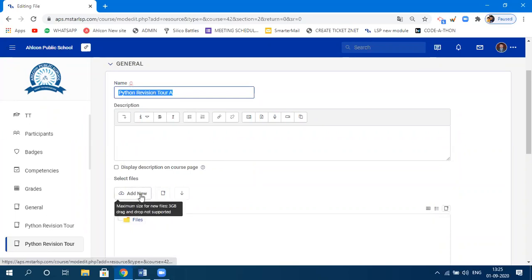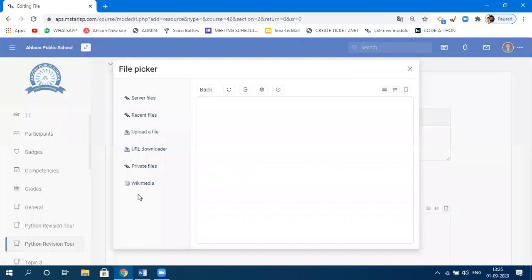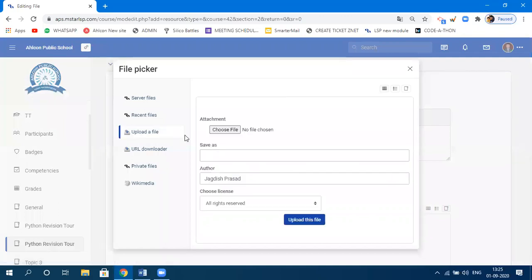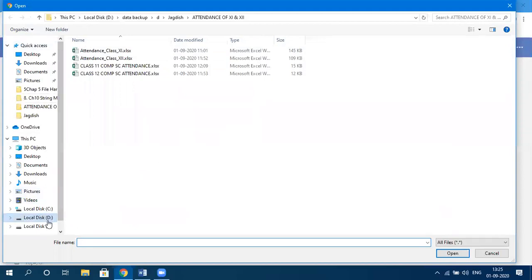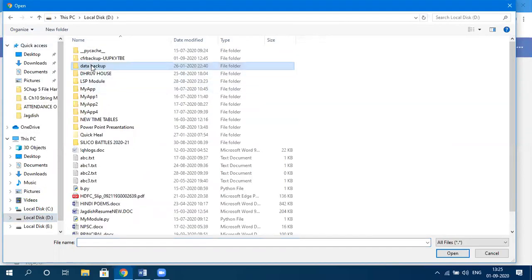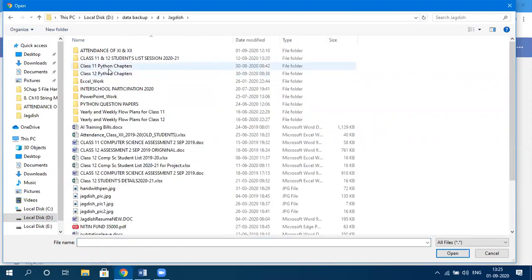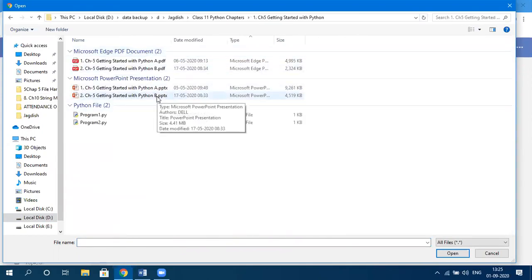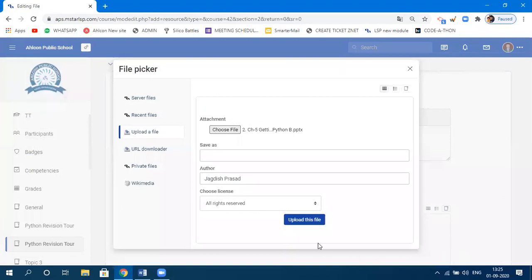Now you just need to add the file. To add the file, you need to click on add new. As soon as you click on add new, it will ask you to upload the file. By default, it will go for upload file and ask you to choose the file. Now, if I click on choose file, it will take you to the page from where I want to choose the file. Whatever file you have got, I'll take this one. Click on open. This is a presentation file, a PPT file.